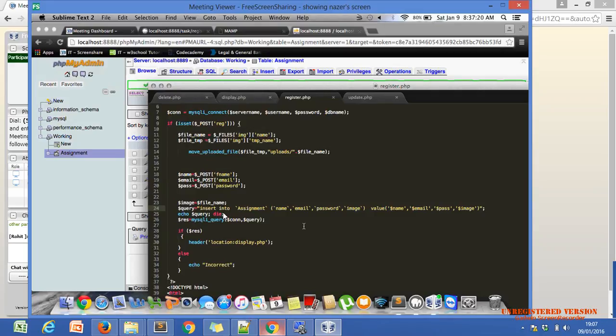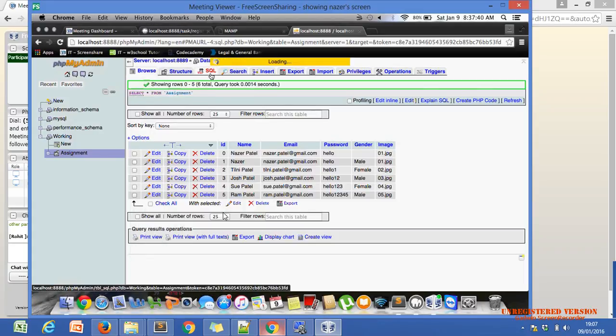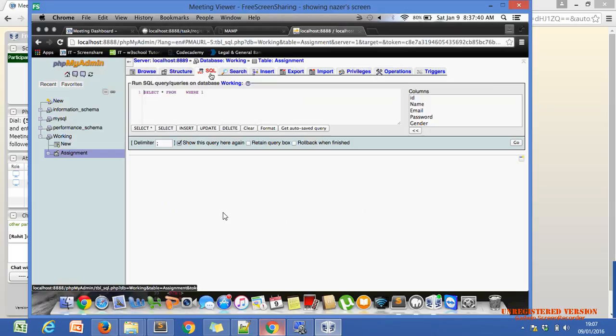Copy the query from our browser and run it in our MySQL query. No, not here. Go to the browser. Sorry, go to the browser, Nazar. Where you run our file register.php, the second tab of our browser.